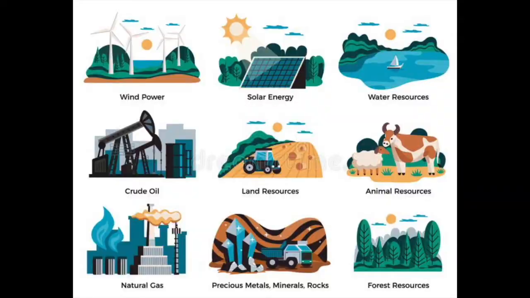8. Natural resources. The availability and price of natural resources, such as oil, gas, and minerals, can impact the stock market, particularly for companies in the energy and materials sector. Changes in supply or demand for these resources can impact the prices of commodities, which can in turn impact the stock prices of companies that produce or use these resources. So, for example, if there's a shortage of oil, the price of oil will increase, which can benefit companies in the energy sector that produce and sell oil. On the other hand, companies that rely on oil as a major input for production may see their costs increase, leading to a decline in their stock prices.